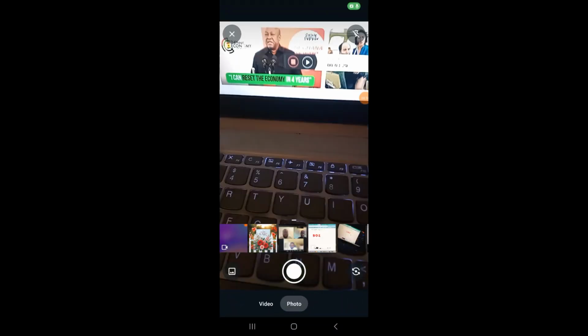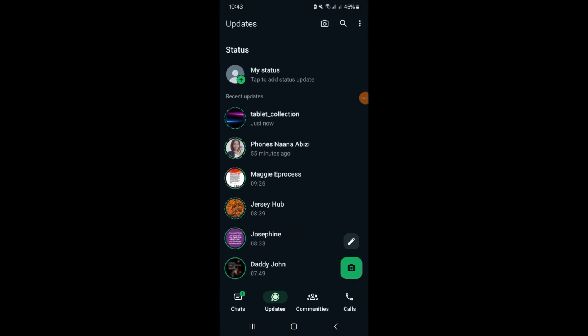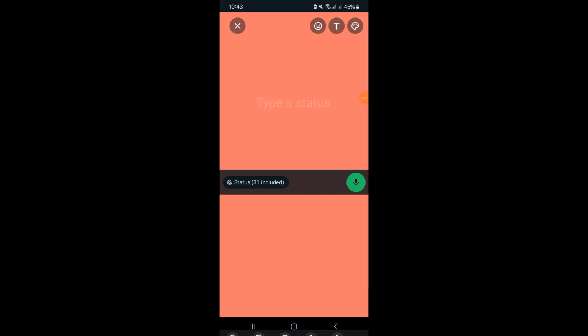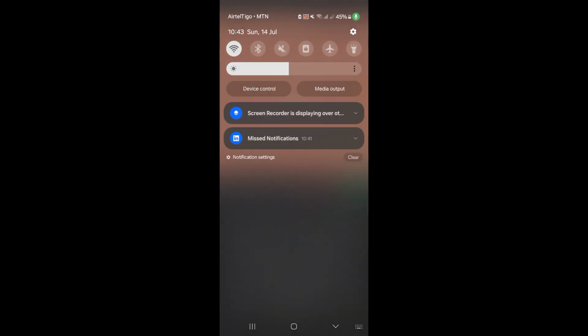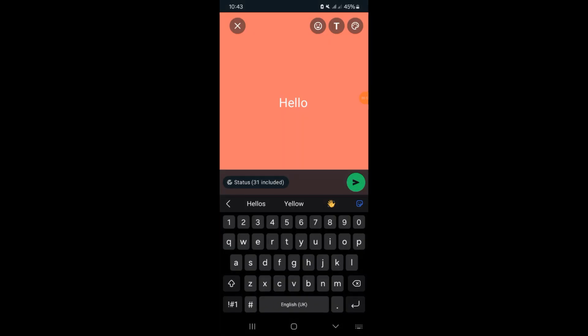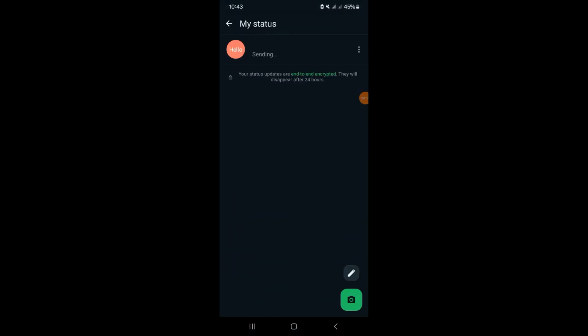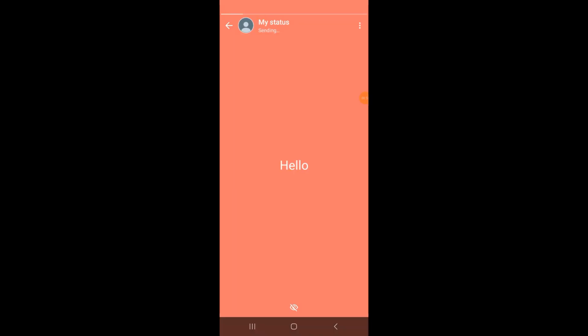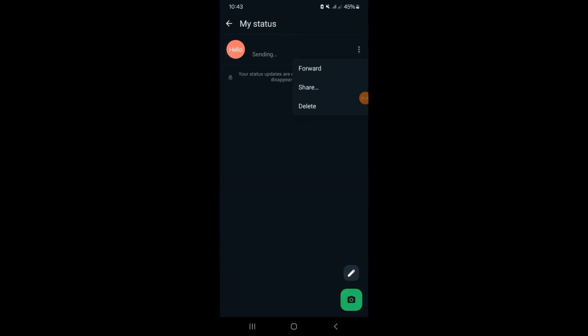If I also go ahead and create a post, not even a camera post, just any post, for instance I type hello. I'll disconnect my internet for now, I don't want to share anything, and I go ahead and send this. It says sending, so when it does come up live, it's going to show the time that I posted it, just as I have created it.